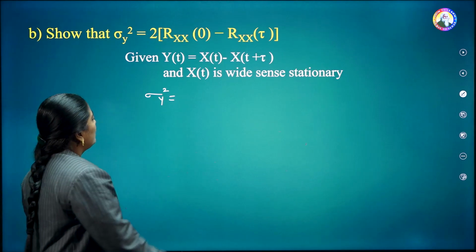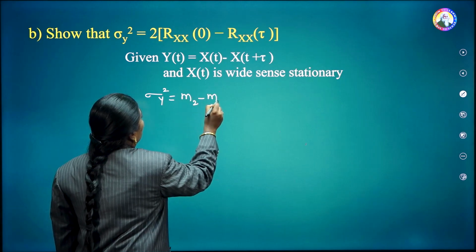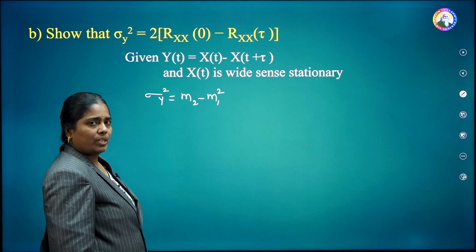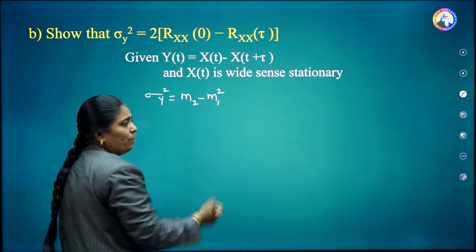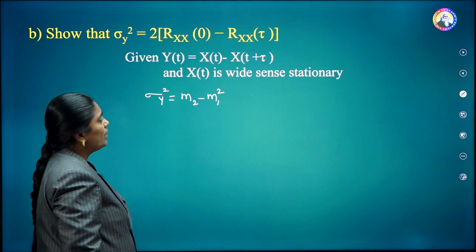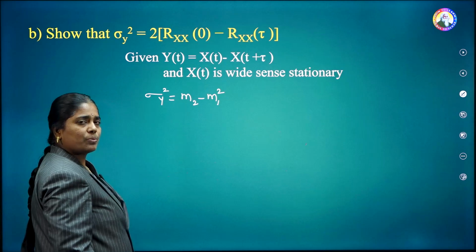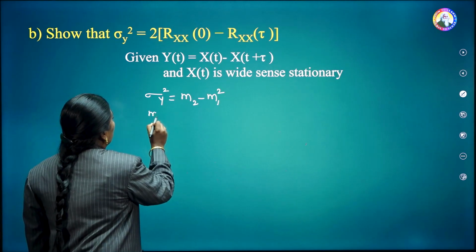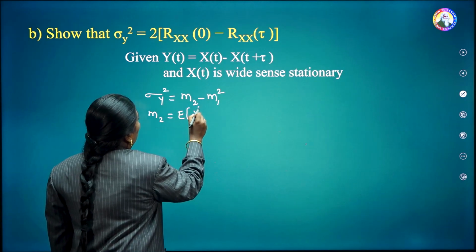In general, the variance formula is given as m2 minus m1 square. m2 is known as the mean square value, and m1 is the mean value, whose square is taken. So first we will calculate what is m2 here. m2 is nothing but E of y square of t.